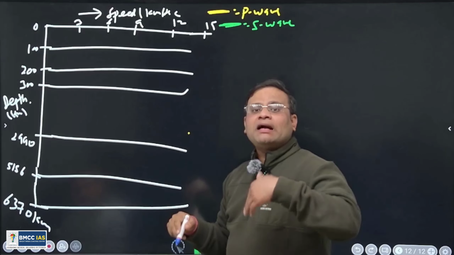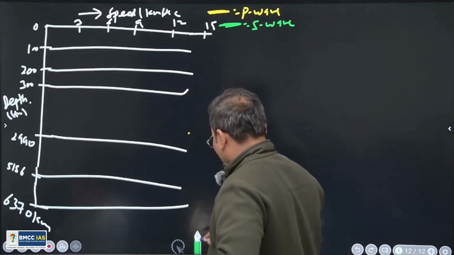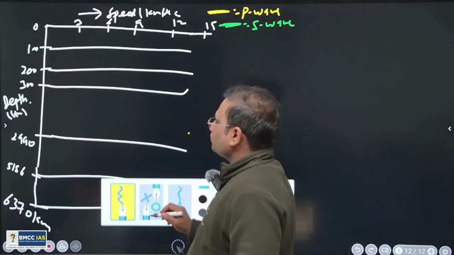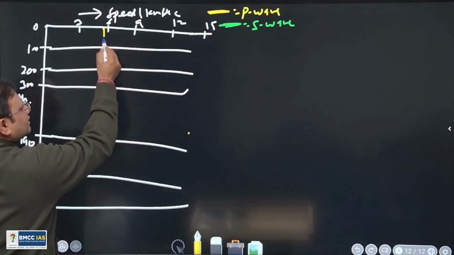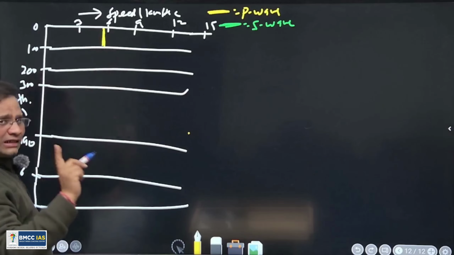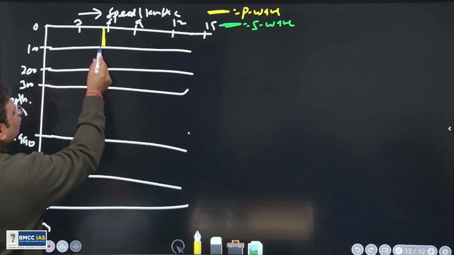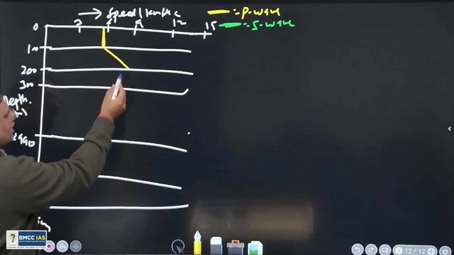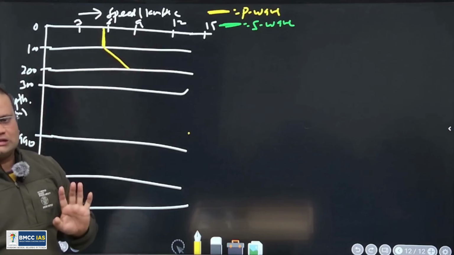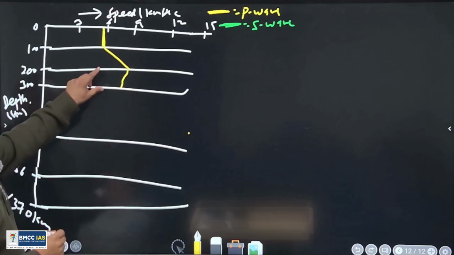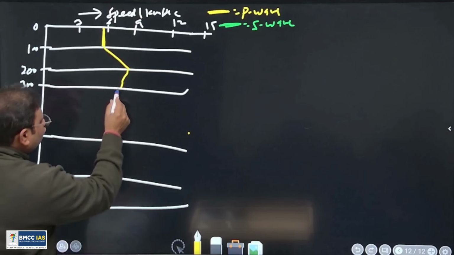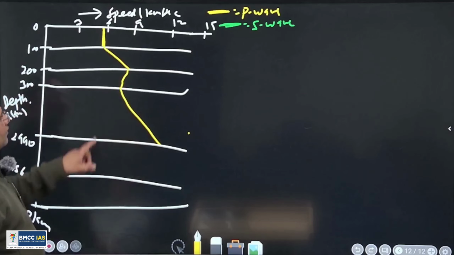So let's see the pattern of the P and S wave as per the recording of the seismogram. First, focus on the P wave, the yellow one. So 5.6, by and large same speed in this zone, isn't it? Then from 100 to 200 there is a uniform acceleration. The speed uniformly increases toward this side. Then again there is a slowdown in the speed in this zone. Then again this uniform acceleration is recorded, right?